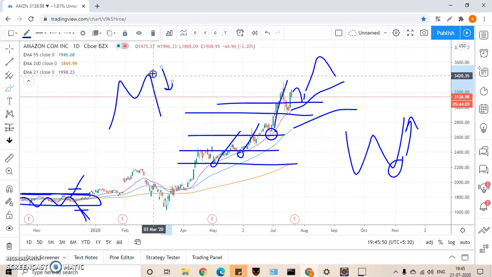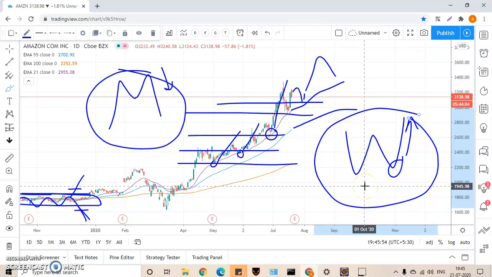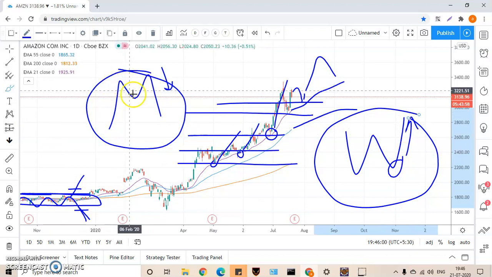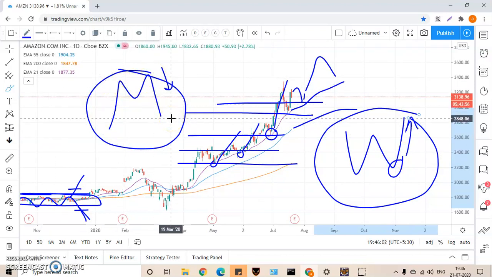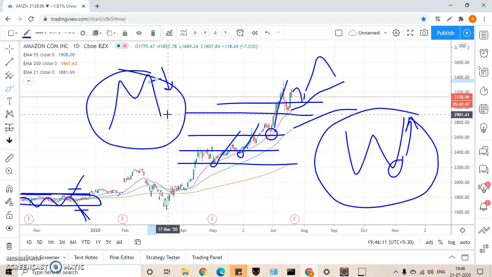Because whenever you spot a W pattern, that means you should go for a long position. Suppose you have spotted some M kind of pattern being formed, you should immediately sell and go for a short position. So this will help you to recognize whether I should sell the stock or buy the stock. Okay, so this is it, guys.